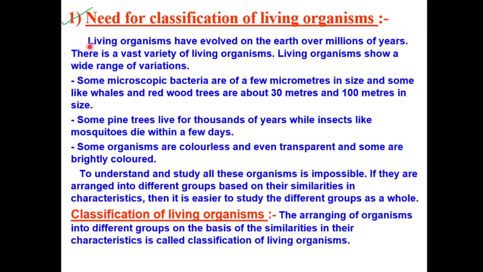They are saying living organisms have evolved on the earth over millions of years, right? There is a vast variety of living organisms. How? Some microscopic bacteria are of a few micrometers, very small, and some organisms like whales and redwood trees are about 30 to 100 meters in size, right? So there is a big variation in size.